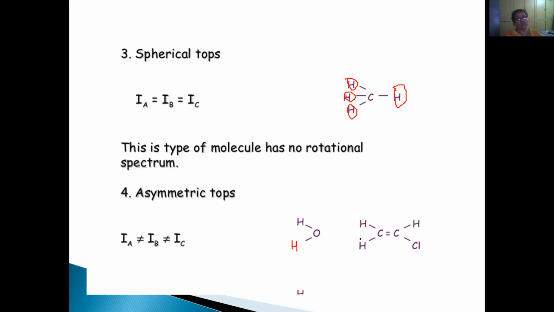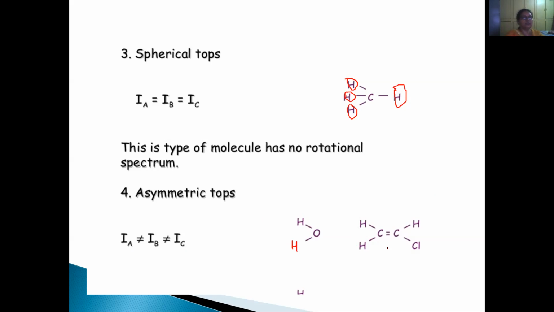Because rotation about the double bond is very, very restricted, the moment of inertia of all three axes is not the same. That is, IA is not equal to IB is not equal to IC.